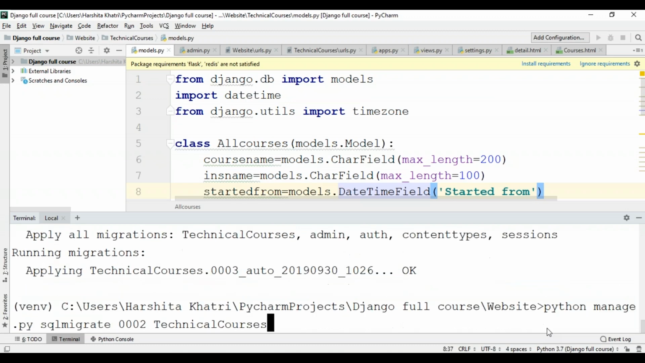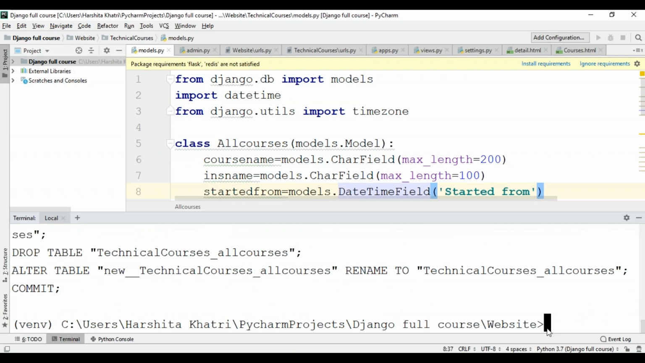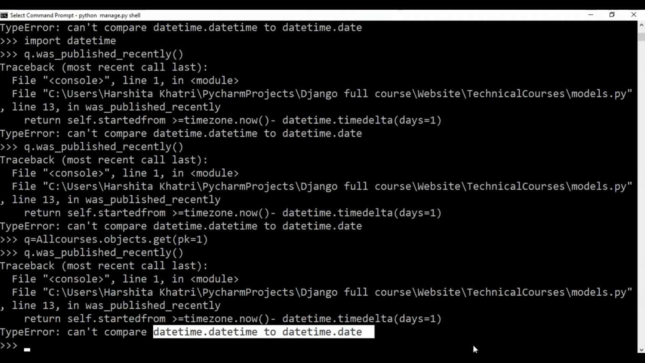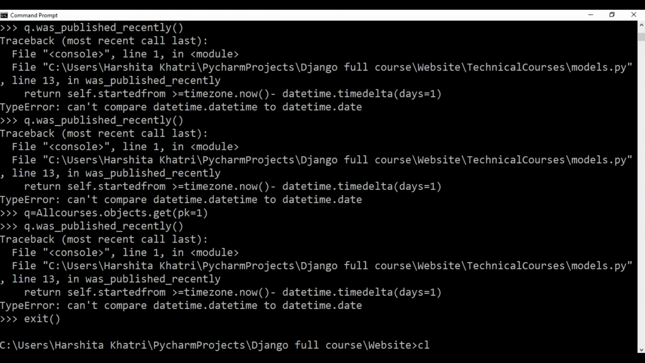Okay, so after this, the SQL migrate command, of course. And the ID that is generated this time is 0003. So now my database is ready. And over here, let me just exit this and I'll clear the screen.